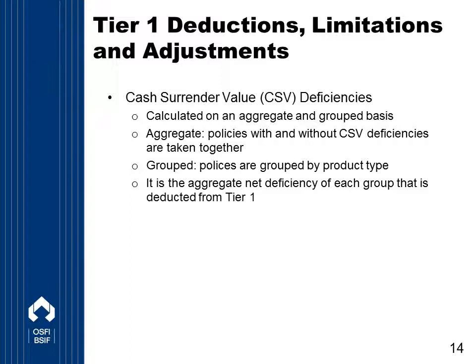Now let's look at cash surrender value or CSV deficiencies. Cash surrender value deficiencies are calculated on an aggregate and grouped basis. That is, in aggregate, policies with and without cash surrender value deficiencies are taken together and policies are grouped by product type. It is then the aggregate net deficiency of each group that's deducted from Tier 1 capital. So this is due to the fact that cash surrender values may be payable at the policyholder's discretion, and therefore they may reduce the amount of assets available for protection of other policyholders. And that is why they would be deducted from available capital in the LICAT.